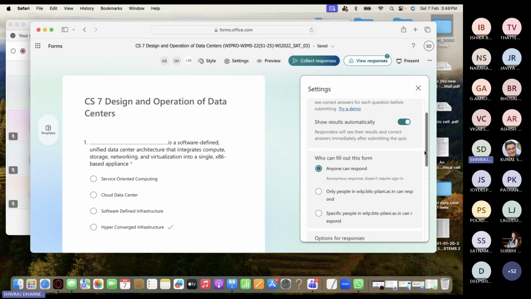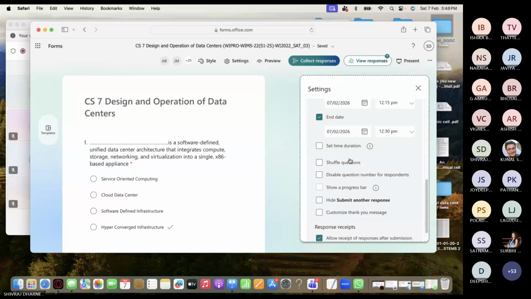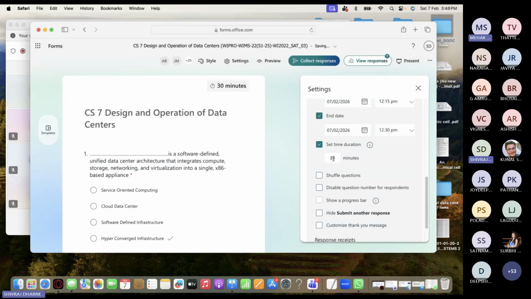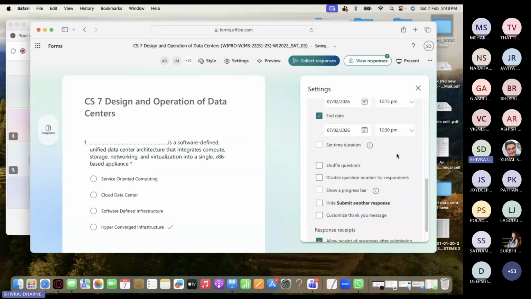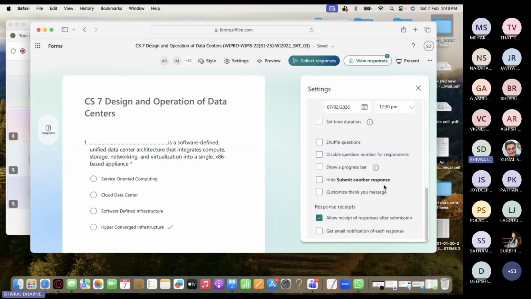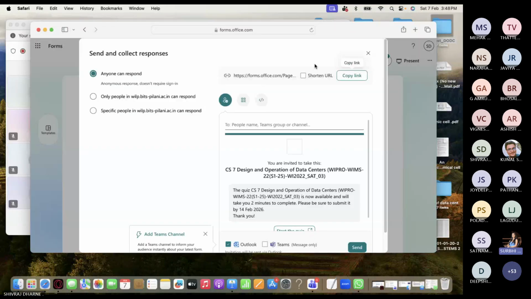And I hope you are able to see it now. Can you check? For me, it's the same. The form is not accepting responses. Really? So first you have to click on collect responses after this. I have done that. 10 minutes and set time duration. Okay, I'm not able to allow the response, right? So where is the collect response? But at the top, that highlighted button, collect responses. Here, this one? Yeah.